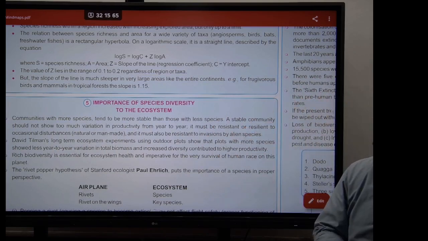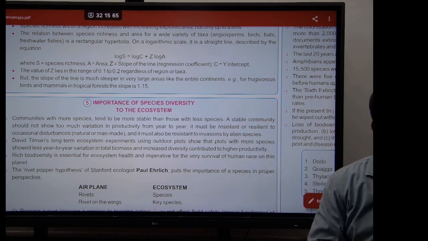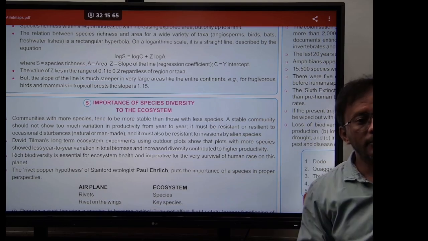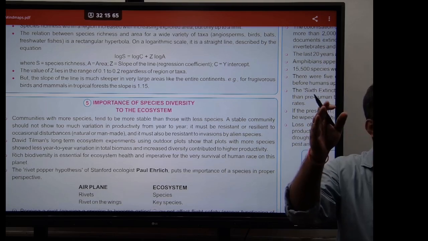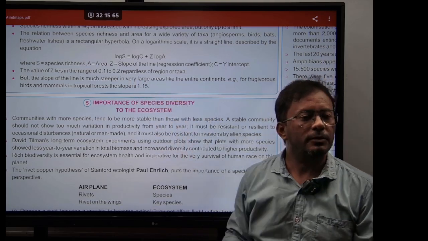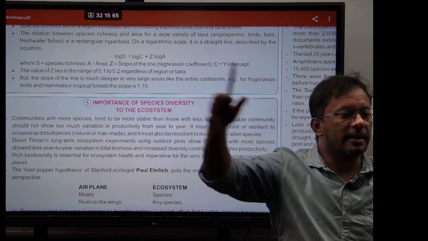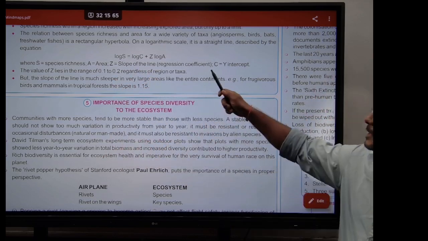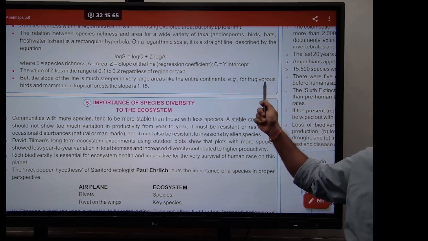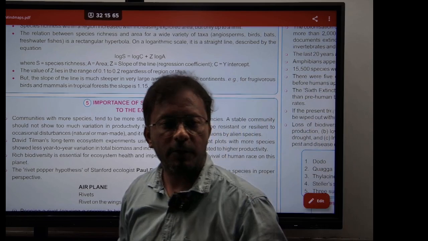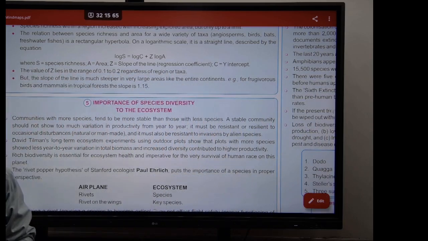But the slope of the line is much steeper in very large areas like the large continents. I mean, as the area increases, the number of species will also increase. So in normal small regions, the value is always between 0.1 to 0.2. But when the area of exploration increases, like large continents, the value of Z will also increase. For example, for frugivorous birds and mammals in tropical forest it is about 1.15, because there is more area and also more species. Obviously, the Z value will increase. Are we clear here? Right? And next.